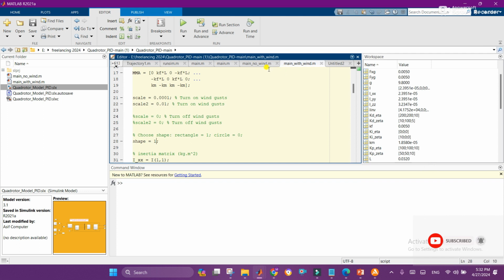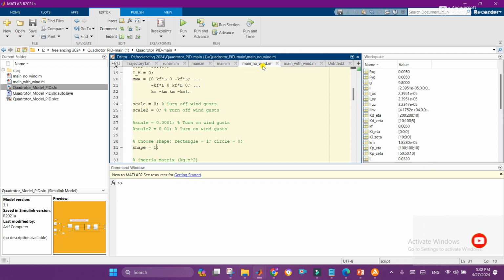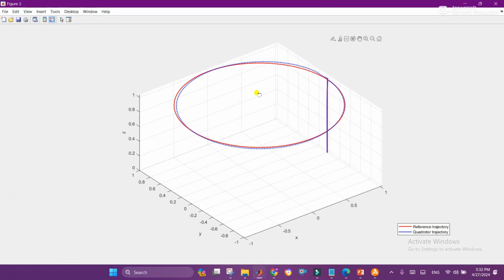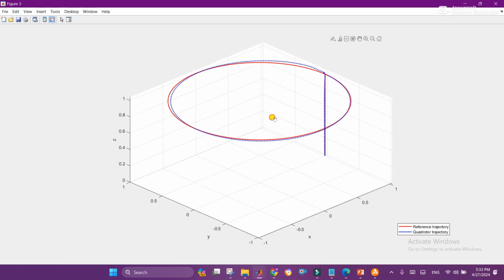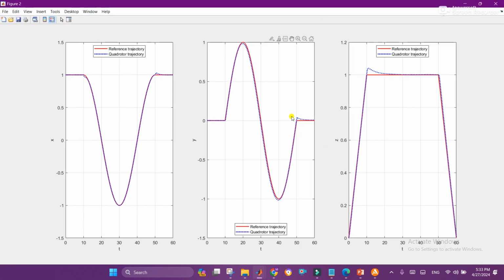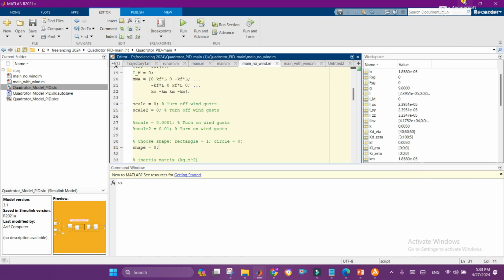So let's move to the second code, which is with no wind scale. We have turned off the wind gust of both scales, and here let's run this for circular shape. Here you can see how smoothly it is following the circular trajectory, because there is no disturbance present here. So it is working very well, and these are the x, y and z trajectories.